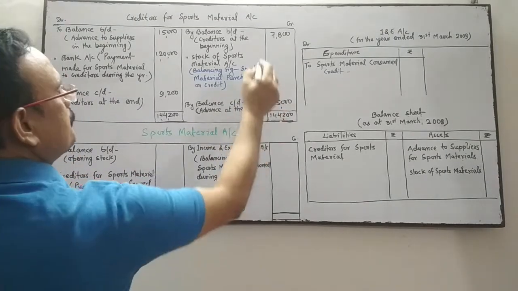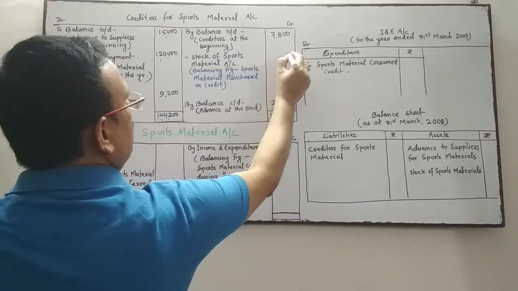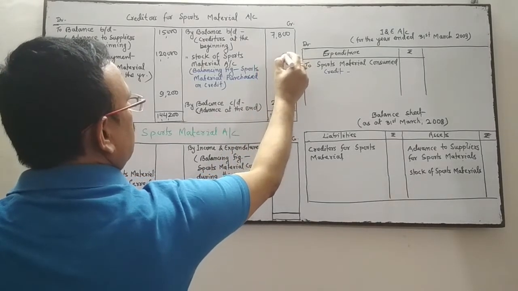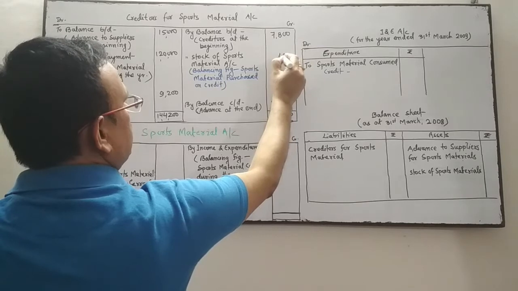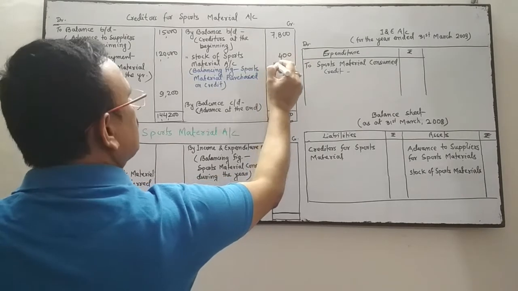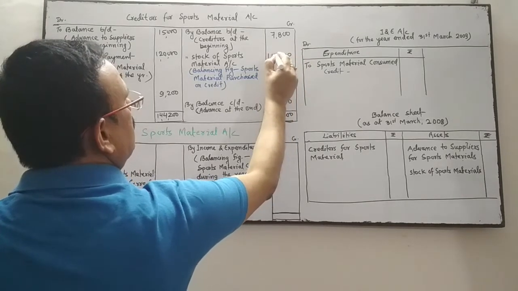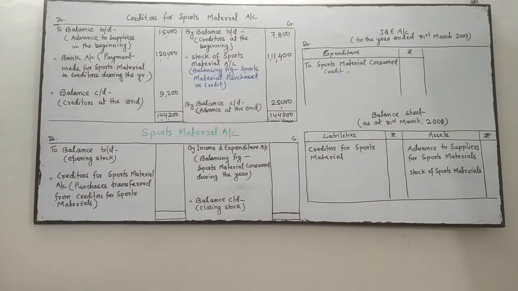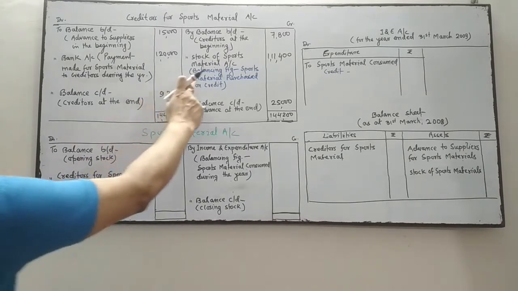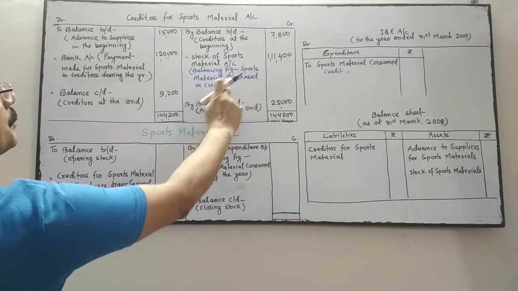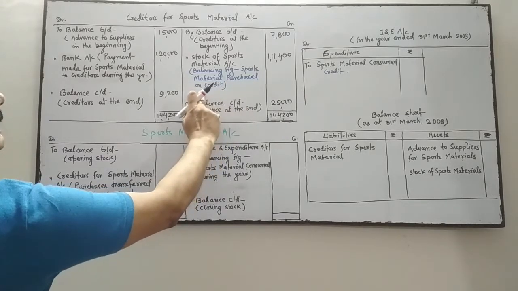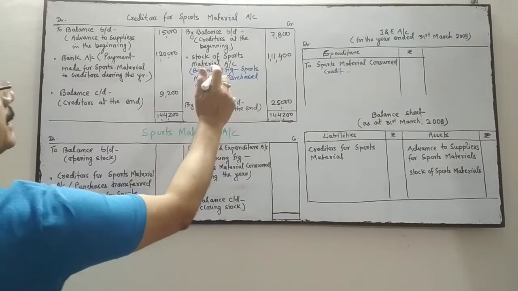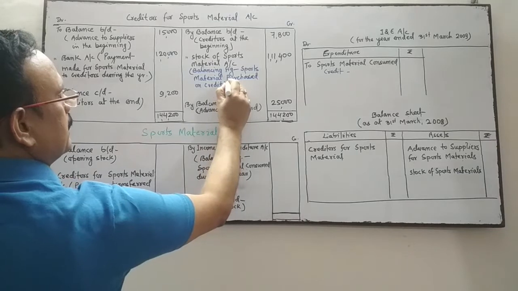So the balancing figure will be 1,11,400. This is the balancing figure that indicates the sports material purchased on credit during the year.